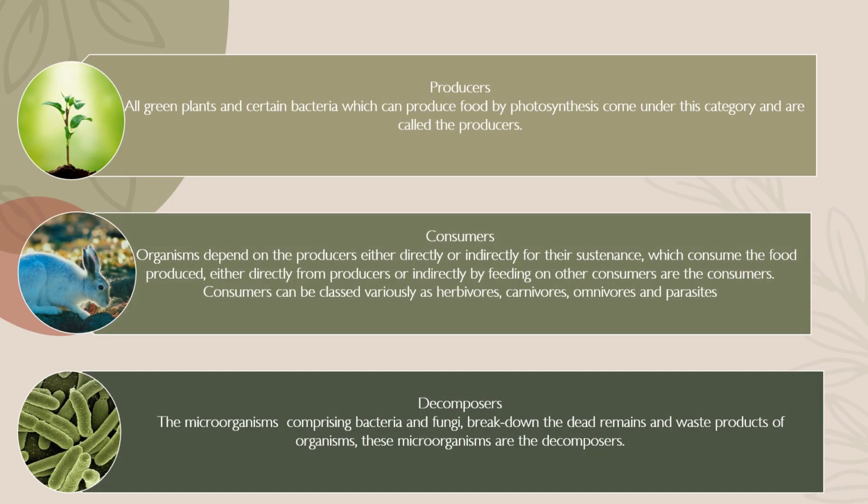The first category is producers: all the green plants and certain bacteria which can produce their own food by photosynthesis. These come under the category of producers. The second category is consumers. These are the organisms that depend on the producers, either directly or indirectly, for their sustenance. They consume the food produced by the producers, either directly or indirectly by feeding on other consumers. These are called consumers, and they are classified into herbivores, carnivores, omnivores, and parasites.